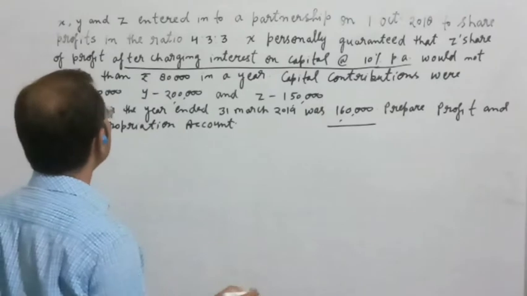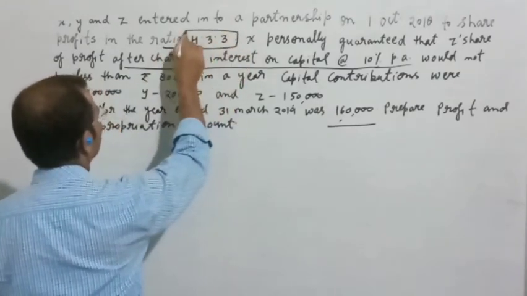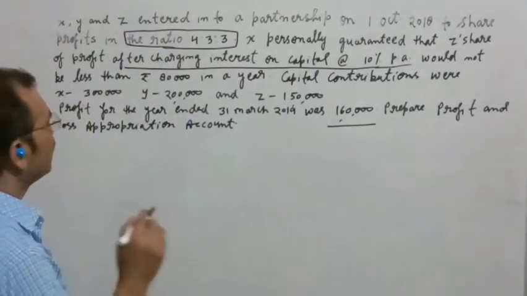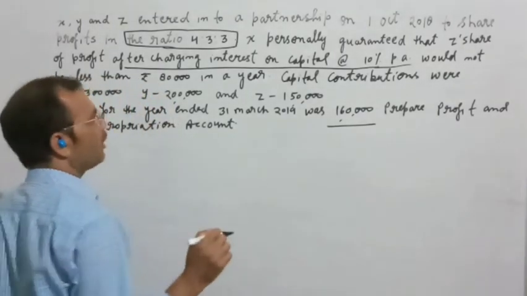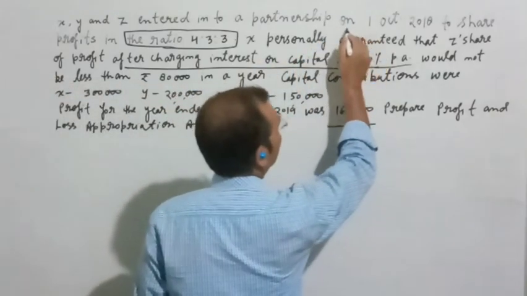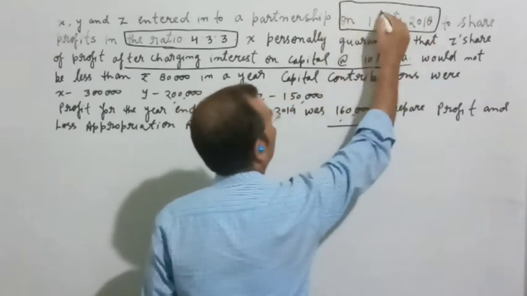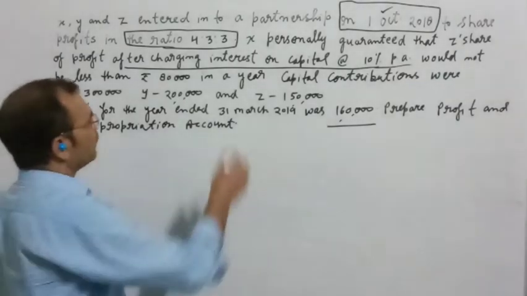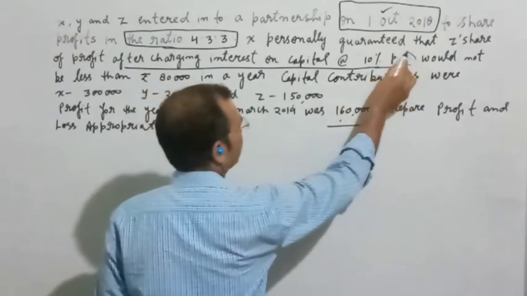So students, we will see the profit sharing ratio was 4:3:3, and here is an important point. You can see in the first line of the question that the year of starting was given as October 1st, 2018, while the rate of interest on capital is given as 10% per annum.